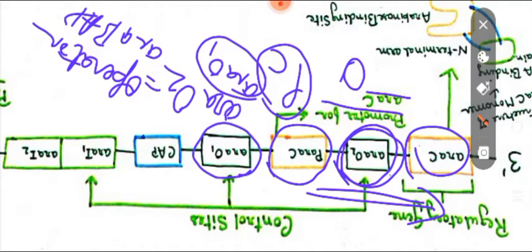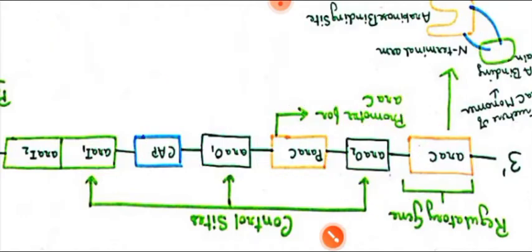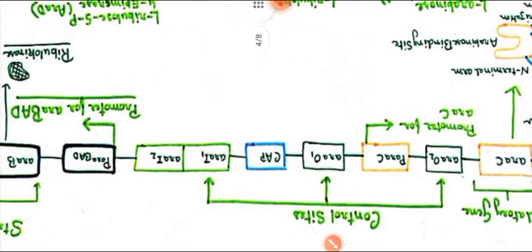So O2 and O1 both are operators: O2 for ARA-BAD, and O1 for ARA-C. I think you have got what I have said.